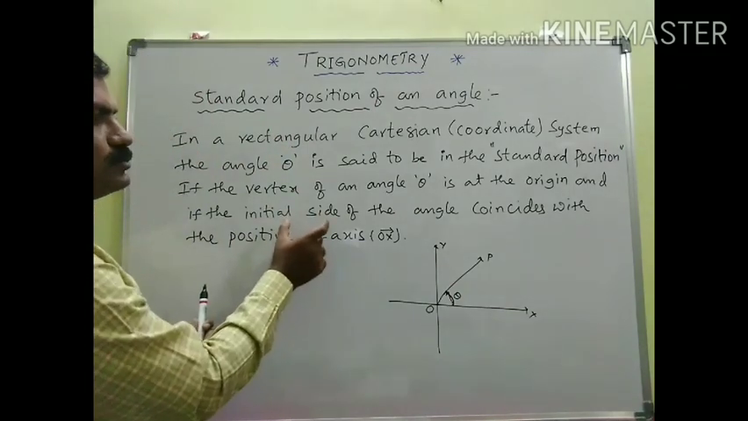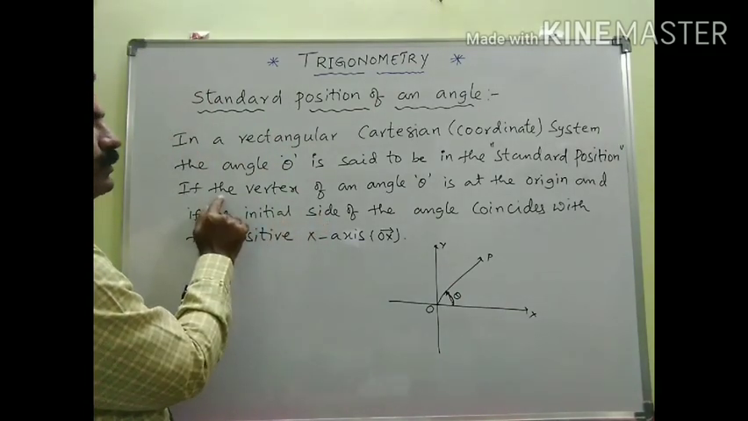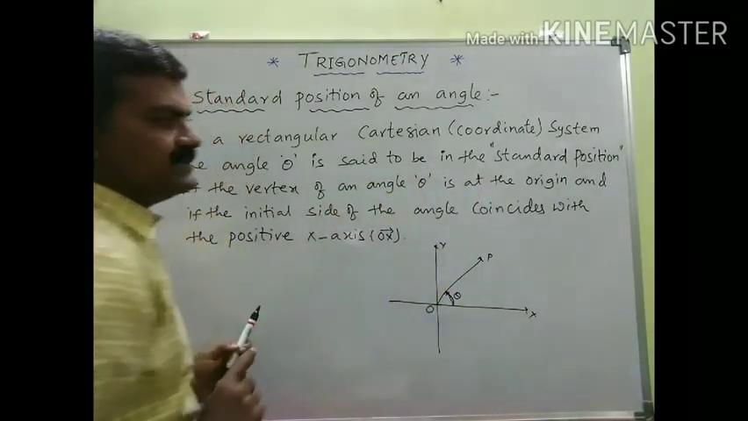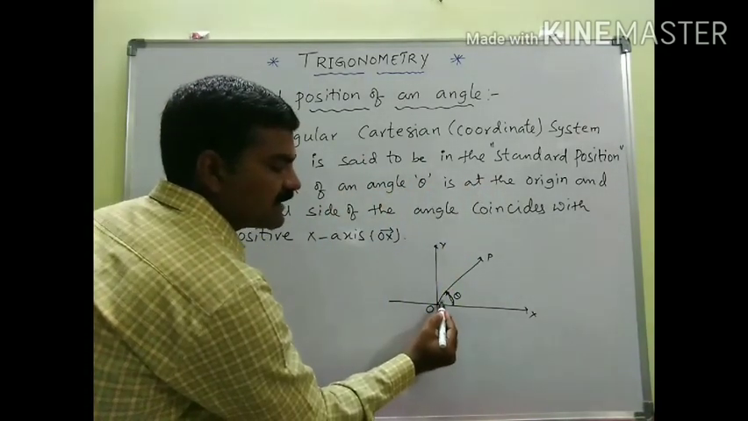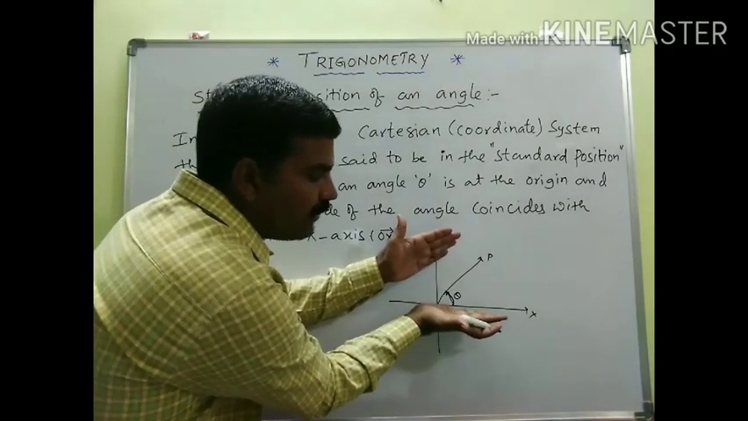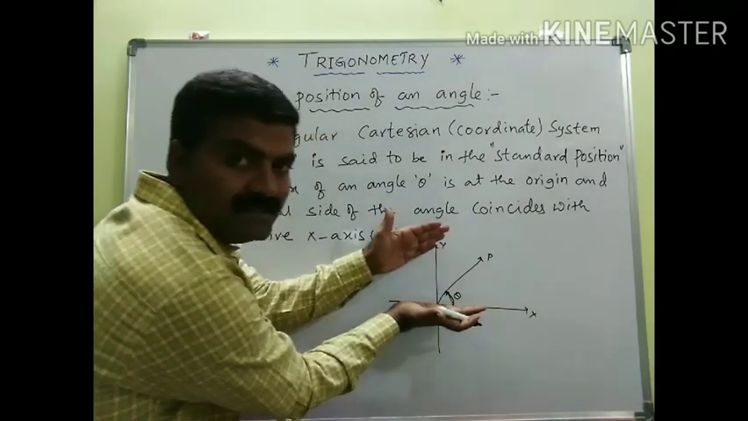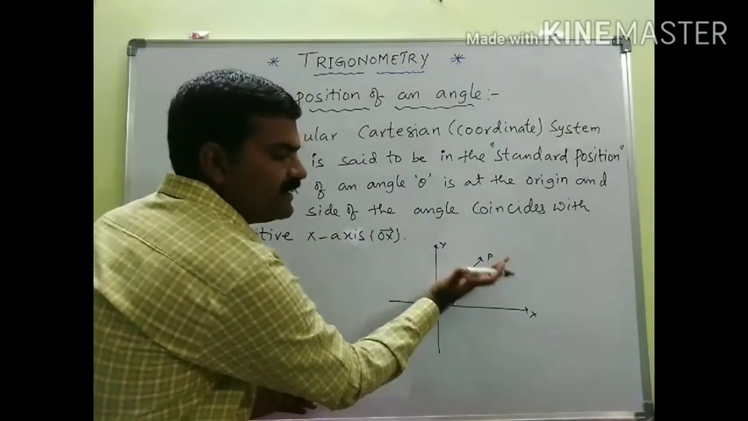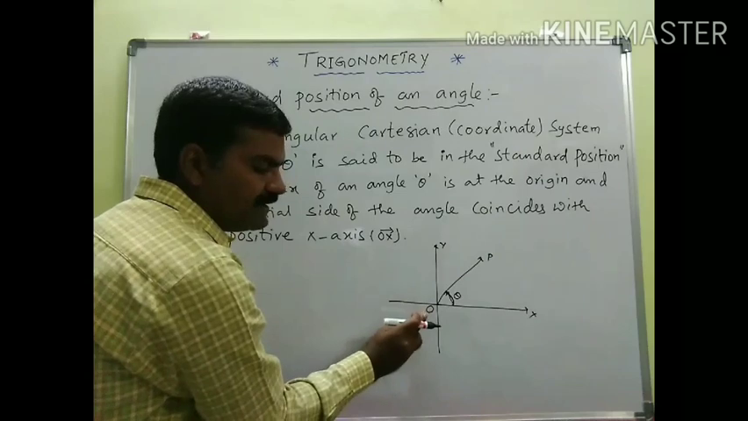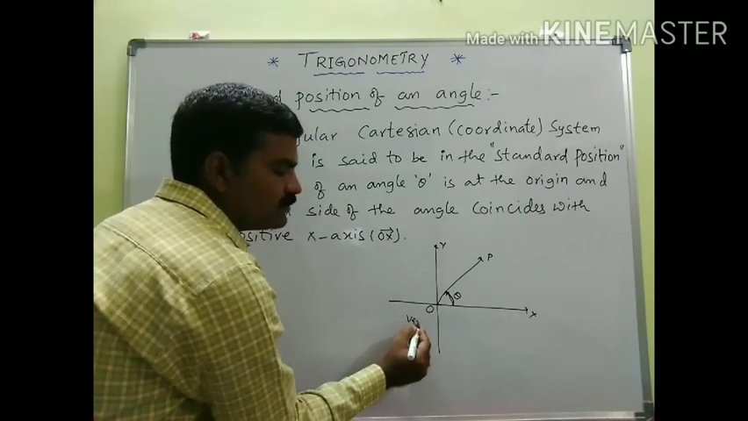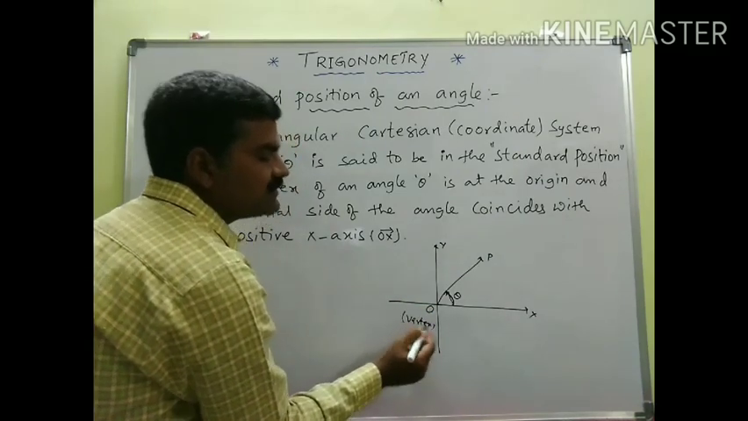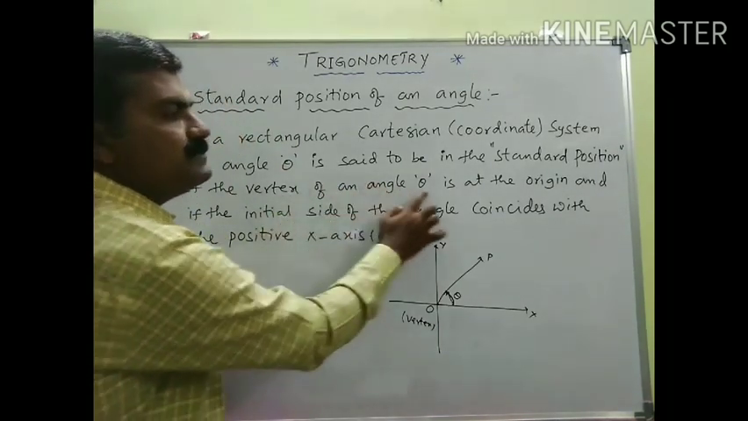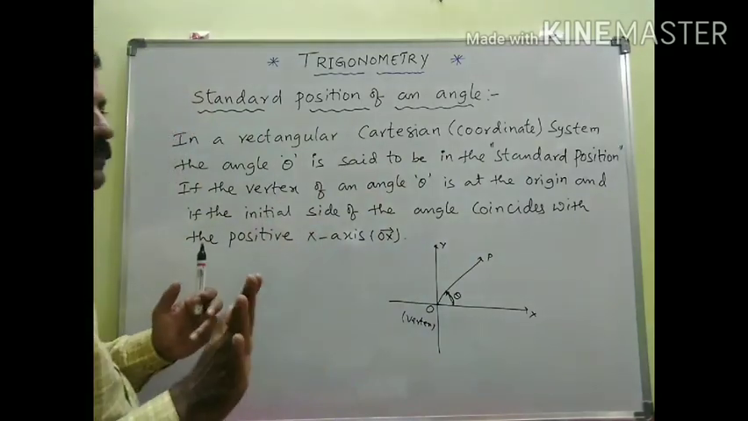So observe these two points. Point number 1, the vertex of the angle theta is at the origin. Here this is considered as the common endpoint. The common endpoint of two rays is known as the vertex. I mean here OX and OP are the two rays. Their common point is O, and O is said to be the vertex here. So that is what I am telling you, that the vertex must be the origin. This is point number 1.